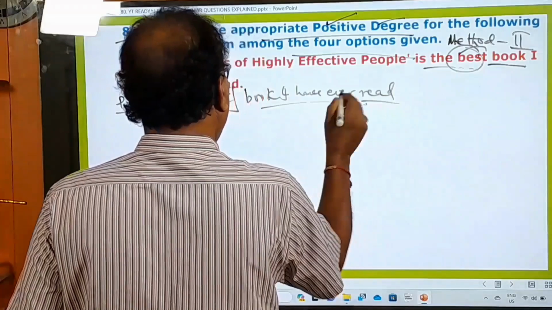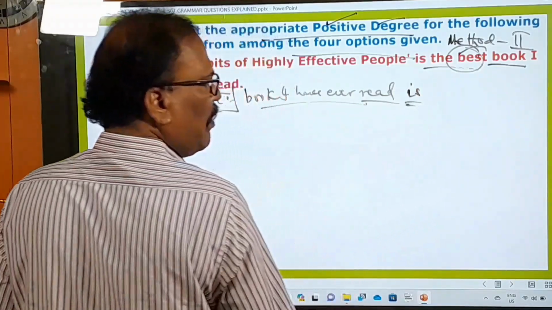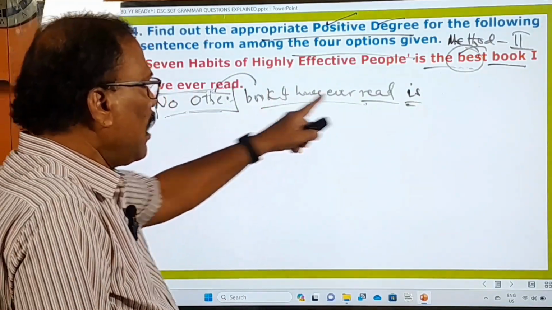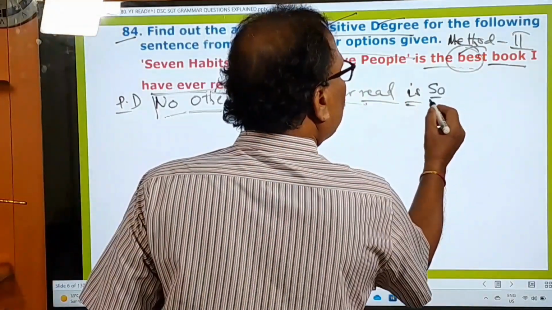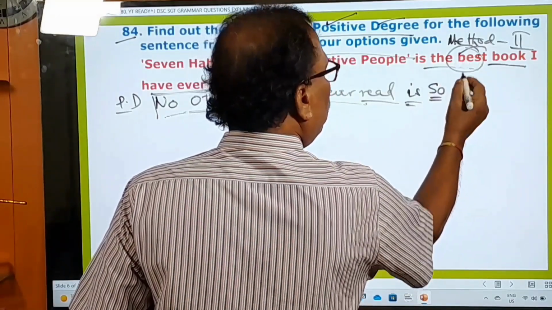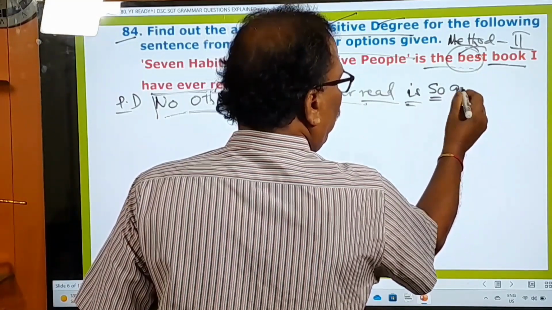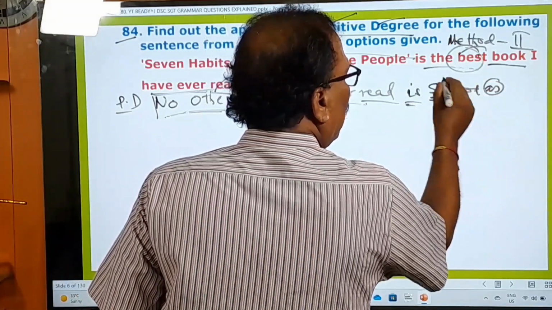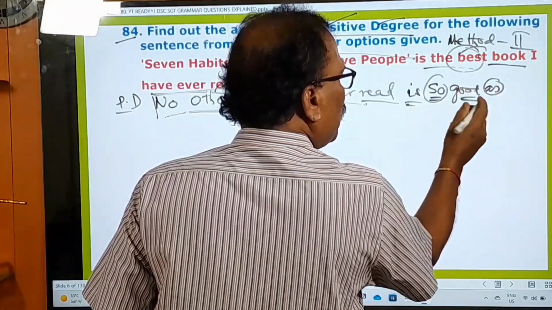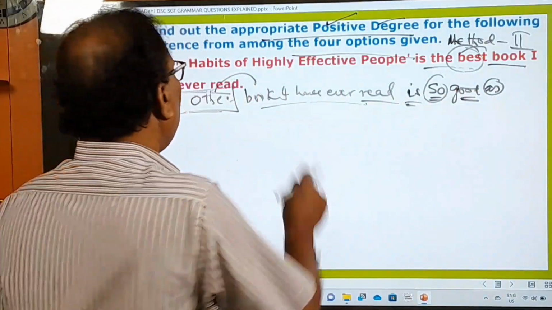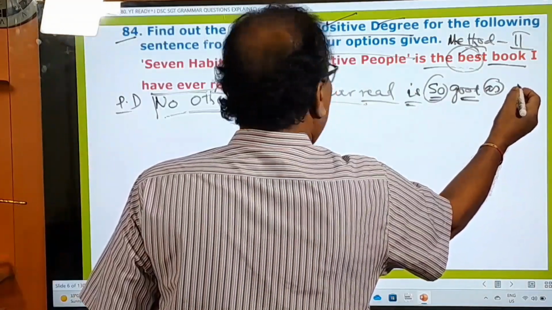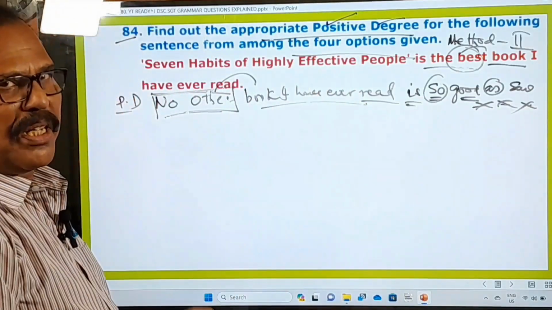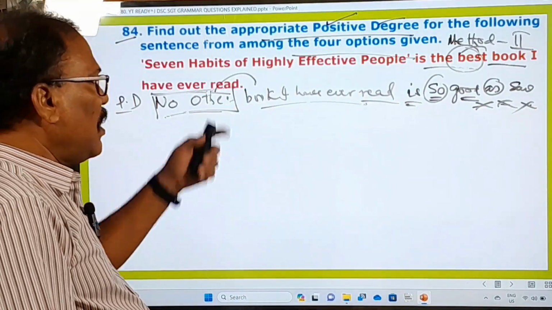Then the helping verb. What is the helping verb here? No other is. This is singular, that's why no other book. It is not no other books. No other book. Book is singular, therefore is. And here, so you have to use. And then what is the adjective used here? Best. What is the positive degree adjective? Good. Good, better, best. Best, better, good. Okay. So as. And between the so and as, you have to use the positive degree adjective. And afterwards, you bring this to this place. What is that? 7 highly, what is that? XYZ. That. This must be your answer. And shall we check whether this answer is there or not?